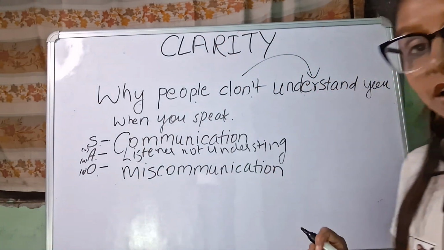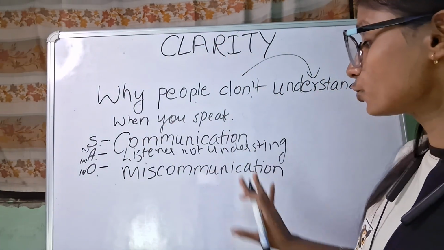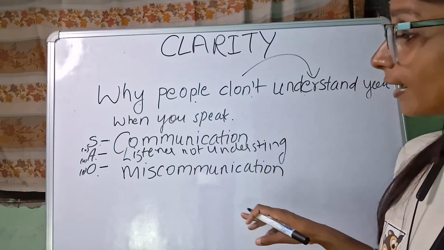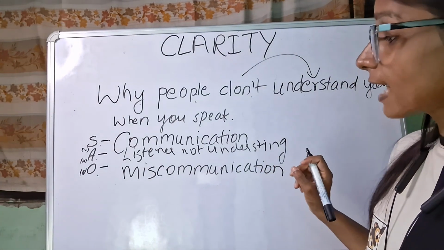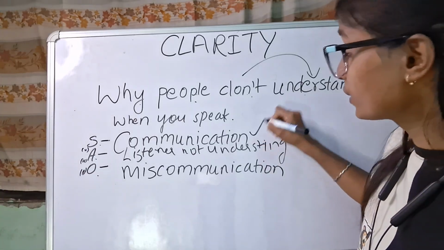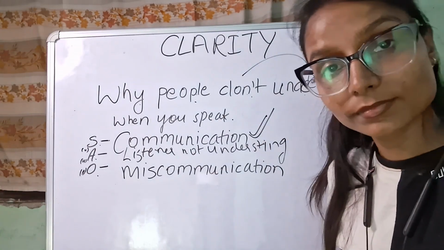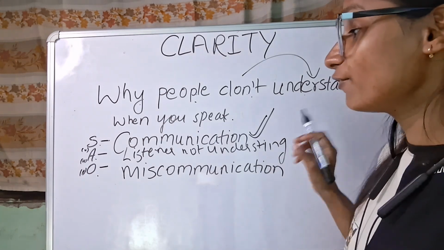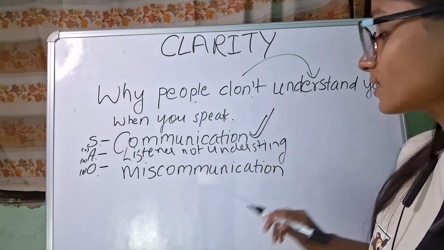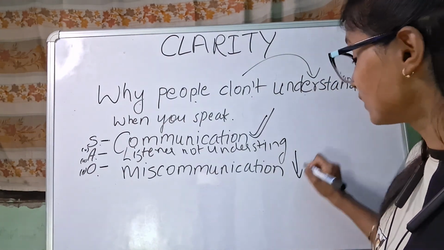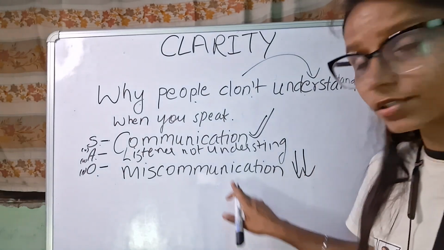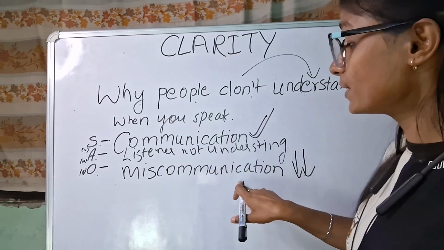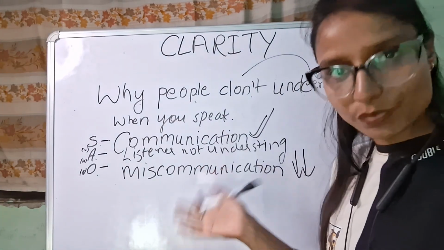So that means when we combine this to make a core idea, we can combine it as to increase good communication, and we can also combine it as to reduce miscommunication. When we reduce it, communication will increase, because communication and miscommunication are inverse, vice versa.